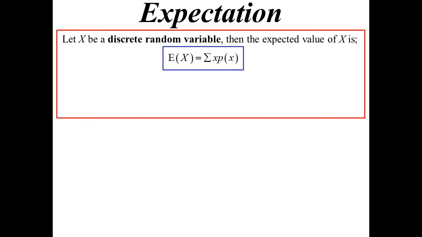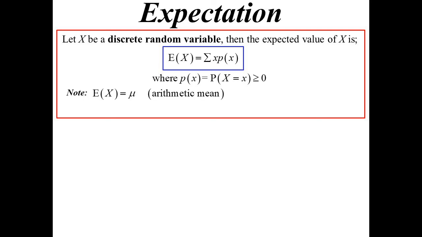So the expected value of x is, there's our formula, the sum of the probability of x times the x value itself. The sum of all of those will give us the expected value. So what is this little px? Well, that's what I'm saying. It's the probability of x equals x, and a reminder, that's always greater than or equal to 0.